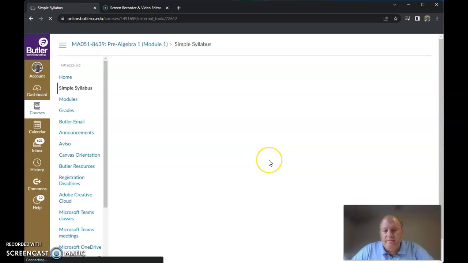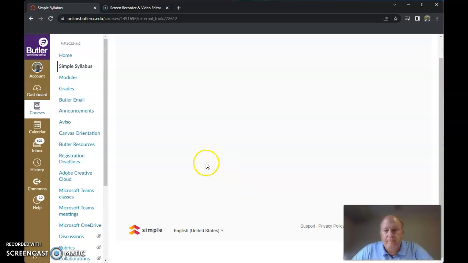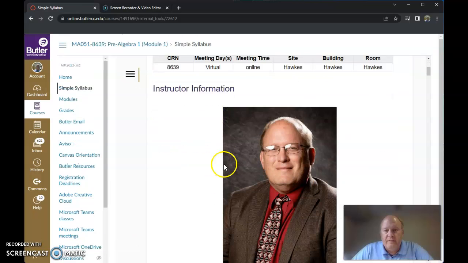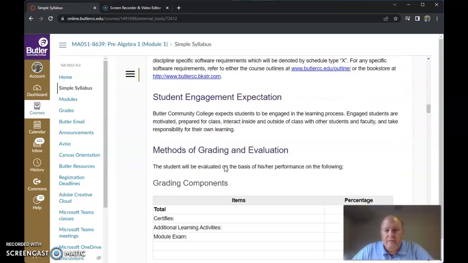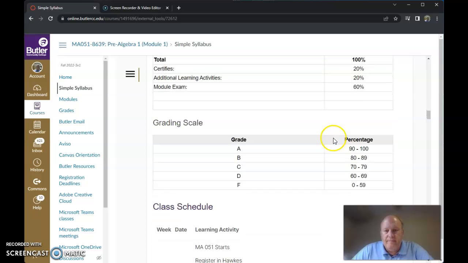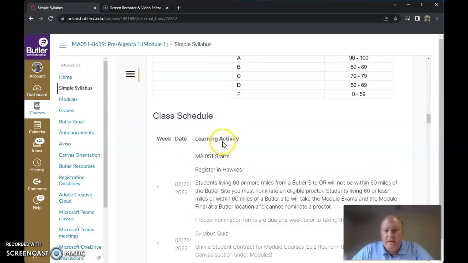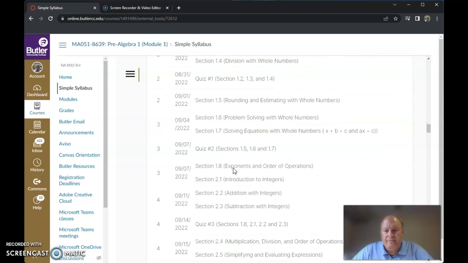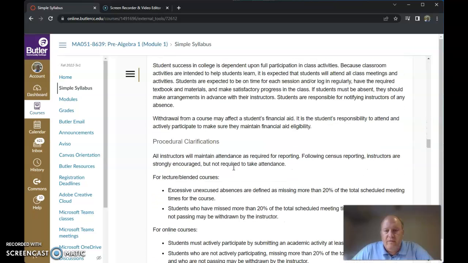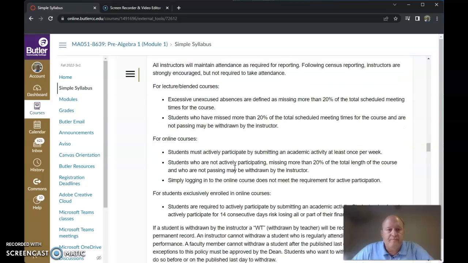Takes a minute to load. Okay, so this is the syllabus. That's me. A couple of things I want to point out to you: here's your grading scale, your certifies, additional learning activities, and module exam. Here's your class schedule. Make sure you print this off so you'll have the schedule so you know when things are due. And note for this course too, there are no calculators.